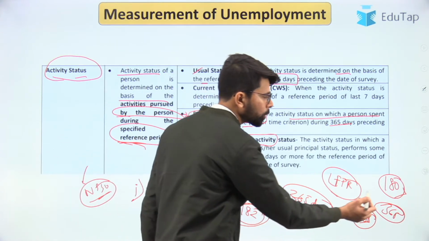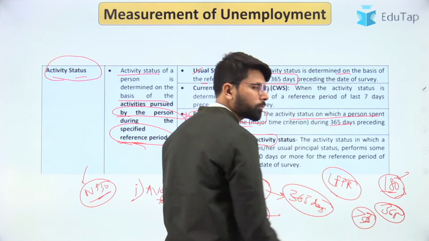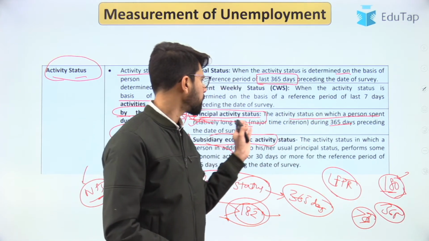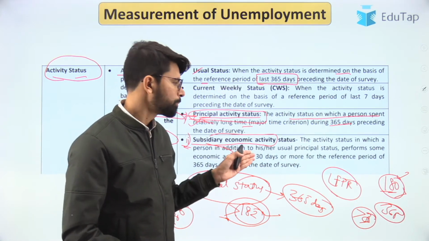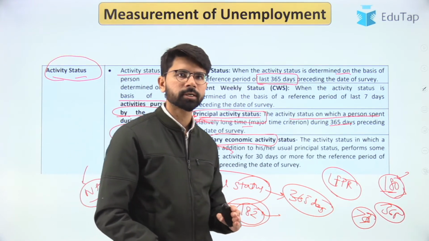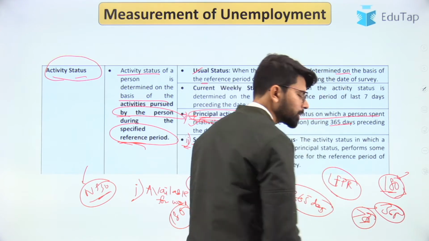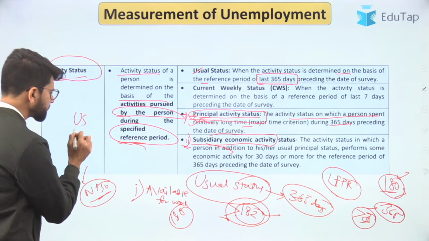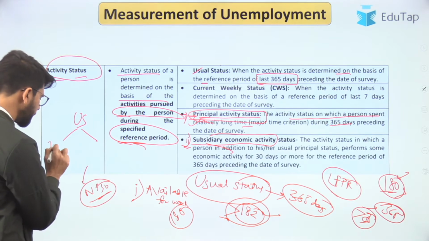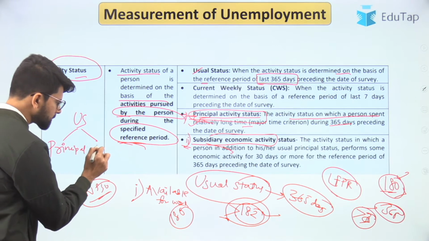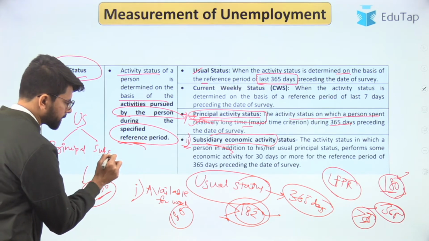So the people who were available for work and were working for close to 180 days were considered as unemployed according to the principal activity status. But here, according to the subsidiary activity status, they will be considered as employed. So that is the important classification. That is, in the usual status we have two criteria. One is the principal status and the other one is the subsidiary status.